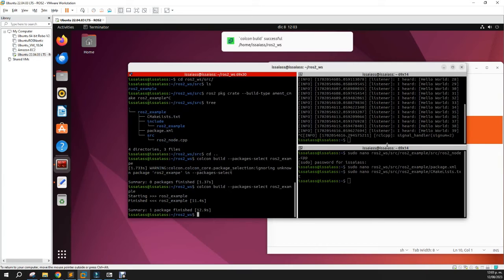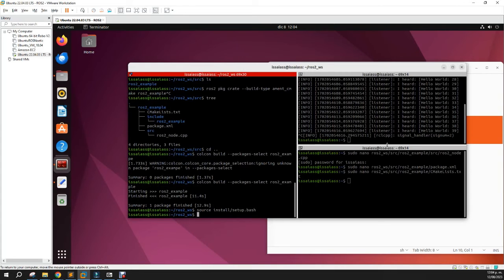Compiling successfully doesn't mean that the program will work. You have to solve other issues when you are working with ROS, like a segmentation fault because you address a memory that is not present, or bugs in your code. Then you have to source the setup.bash file in the install folder, and now we can run the node with ros2 run.